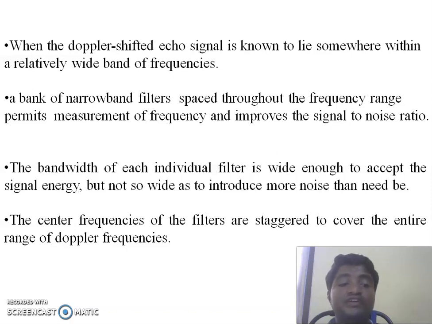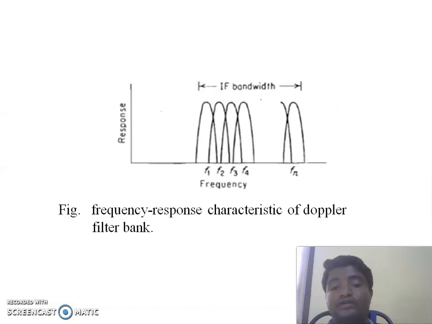The center frequencies of all the filters are staggered to cover the entire frequency range, and all these filters are overlapped, because to cover the entire Doppler frequency range, the filters must overlap. Then only the signal loss is less. This Doppler filter bank method is used only when the Doppler frequencies are known. This is about the Doppler filter bank method.